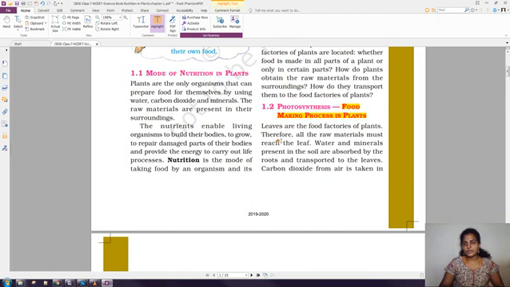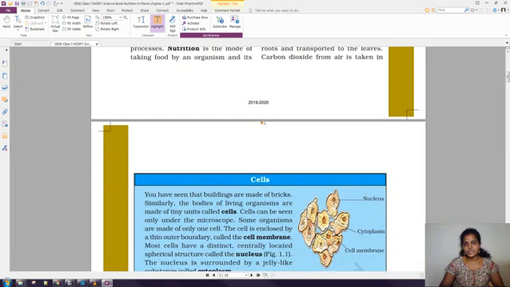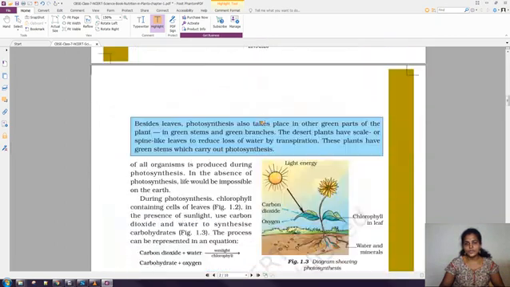Okay, so we know there are many parts of plants, right? So we are taking two types of systems in the plants that we know, that is the root system as well as the shoot system.